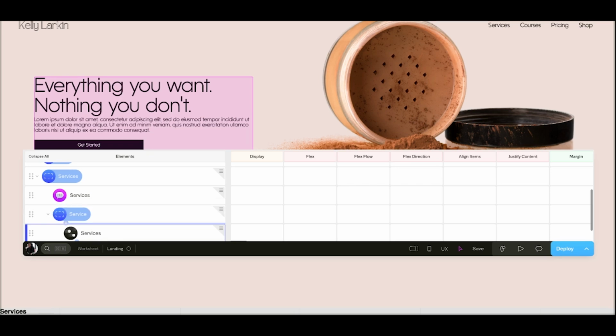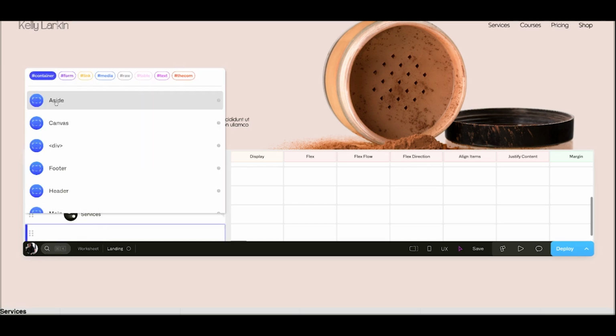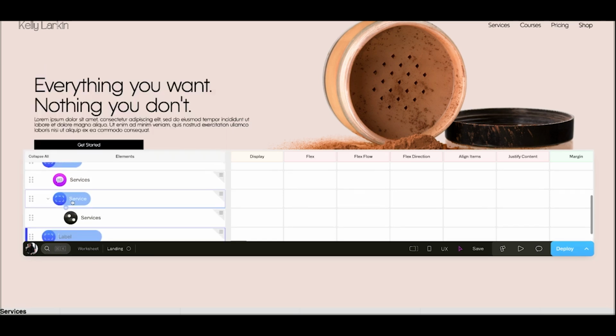I'm going to click it. So now everything in that sheet is linked to this element right here. Now what I'm going to do is add another element container that we're going to use to create a template that it's going to use to populate all of these services.